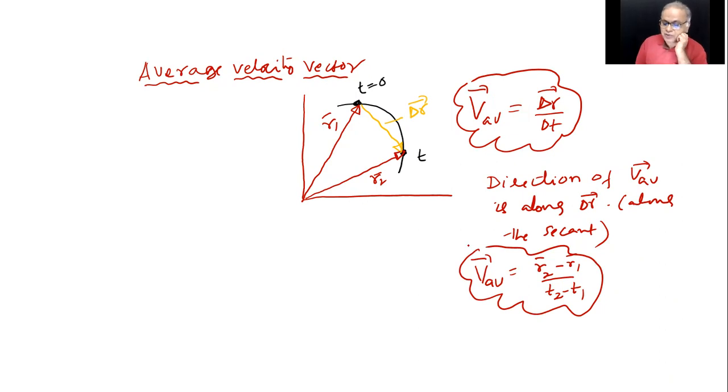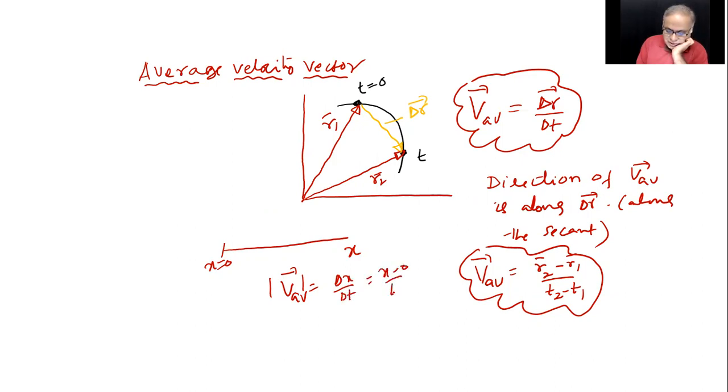But say when a particle moves in a straight line, for example, there's no need to show it in 2 dimensions or 3 dimensions. You can simply say a particle is moving in a straight line like this. So you can take x equals 0 here, and x here. So V average will be, if you don't want to write any IJK, you can simply say delta x by delta t, that is x minus 0 by t minus 0.